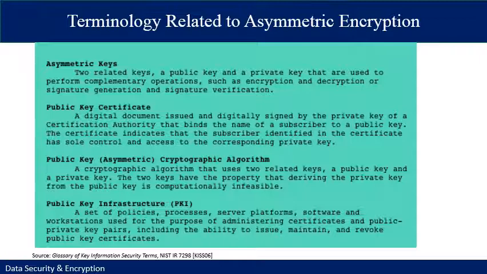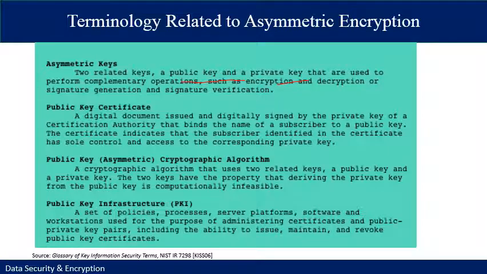First of all, it is based on asymmetric keys. Asymmetric keys are two related keys, a public key and a private key, that are used to perform complementary operations such as encryption and decryption or signature generation and signature verification.